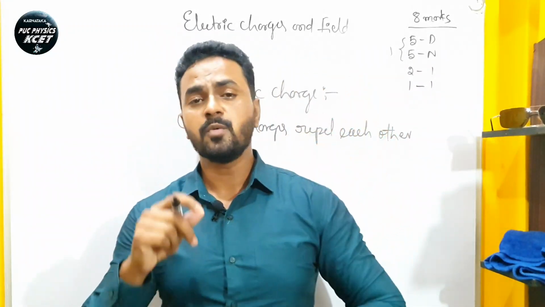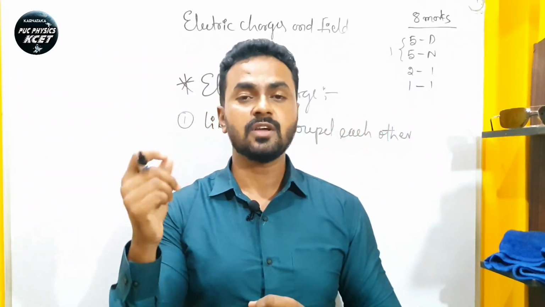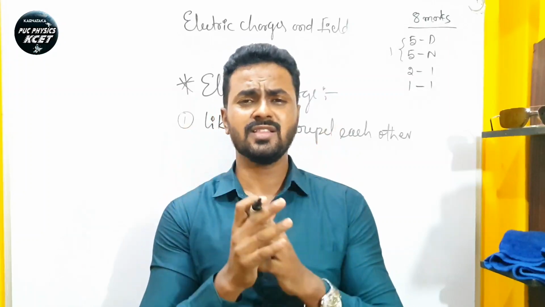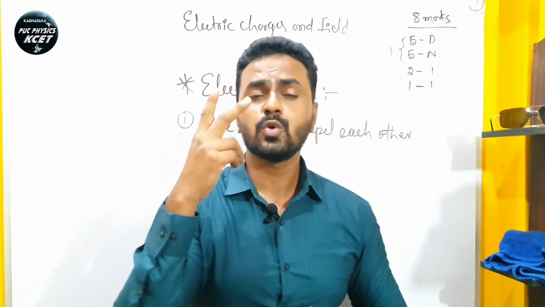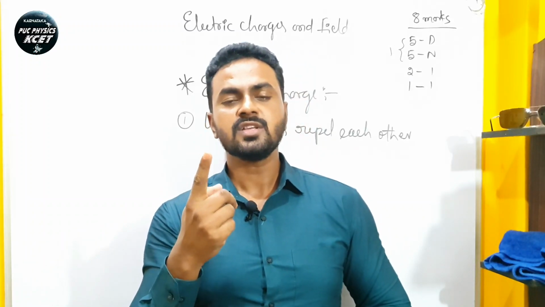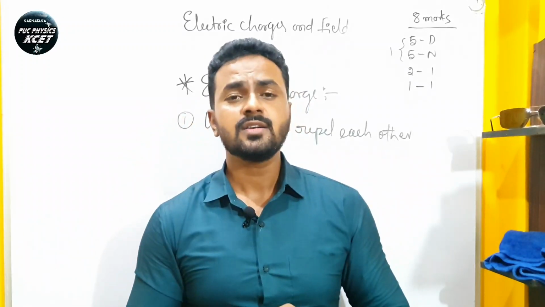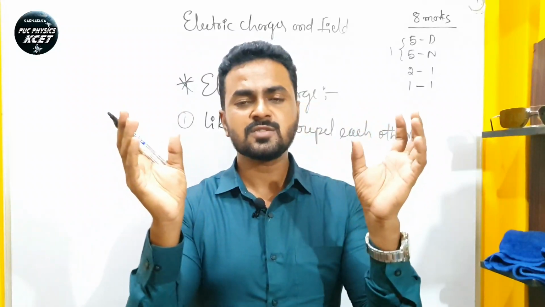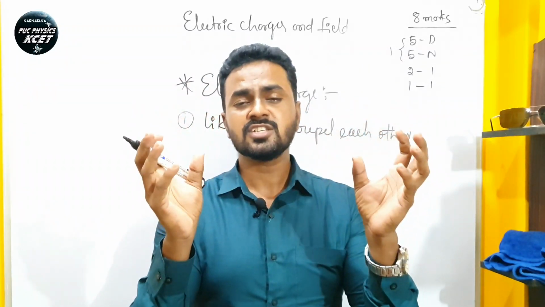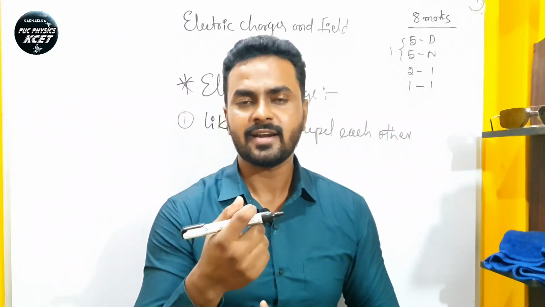A glass rod is rubbed with silk and an ebonite rod is rubbed with fur. They acquire one particular kind of charge. So we find that there are two kinds of charges, positive and negative. In the same experiment we know that when like charges are brought close to each other, they repel each other. When unlike charges are brought close to each other, they attract each other.